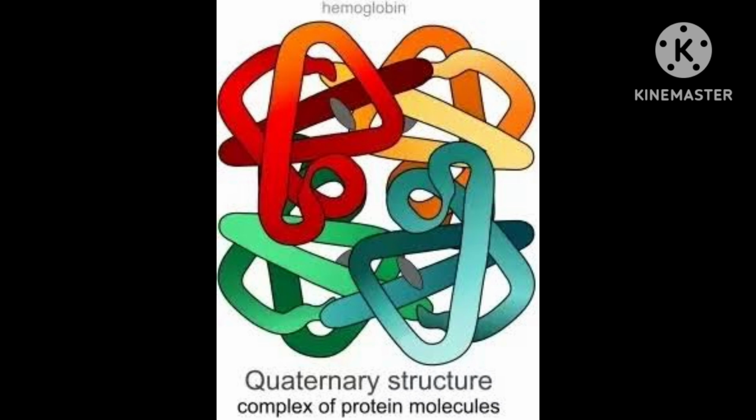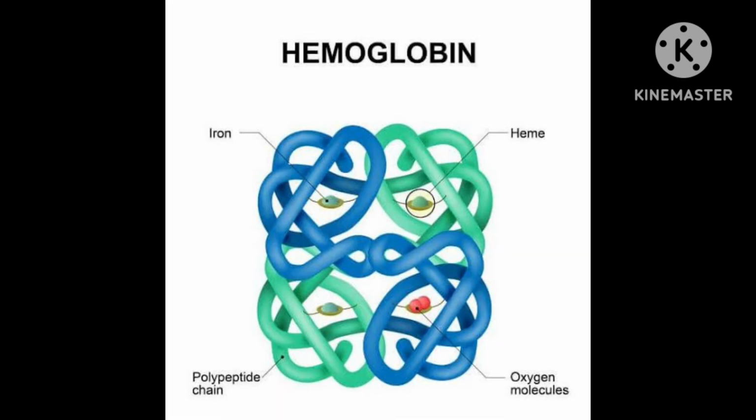Now we have seen inside also the white color, the egg white. That is also protein. Then the coagulation of egg white on boiling is a common example of denaturation.